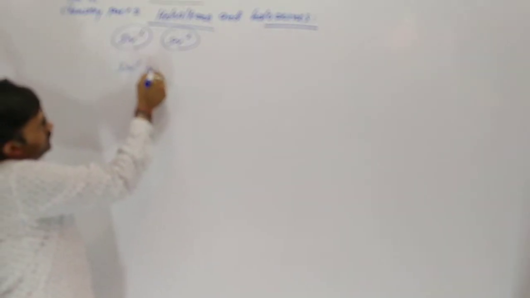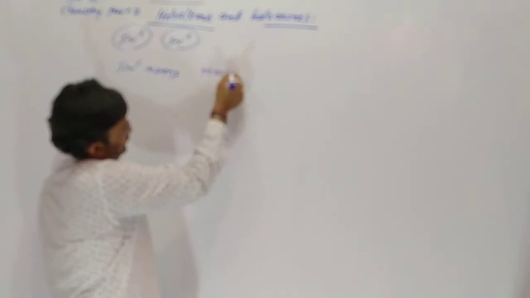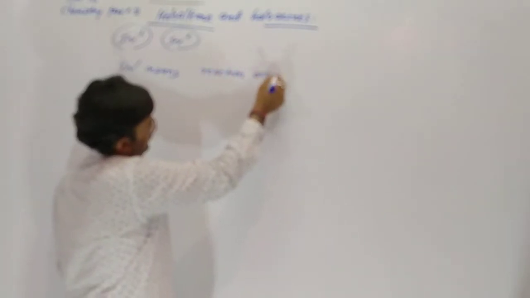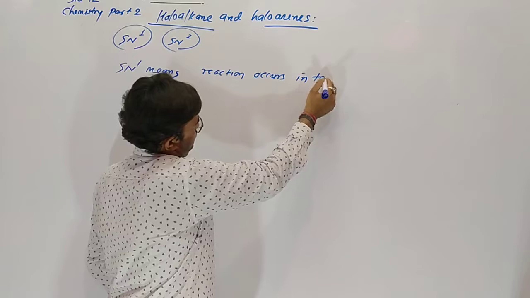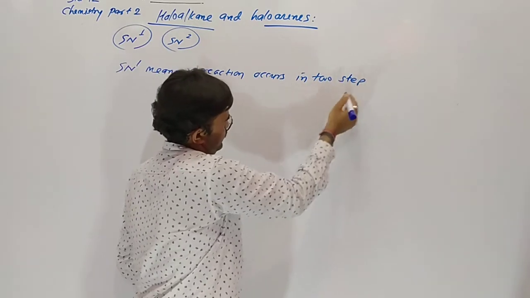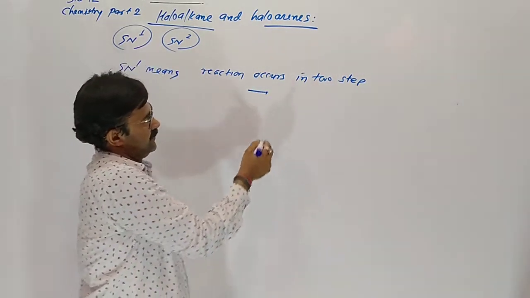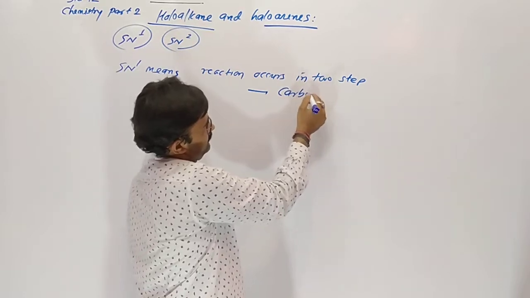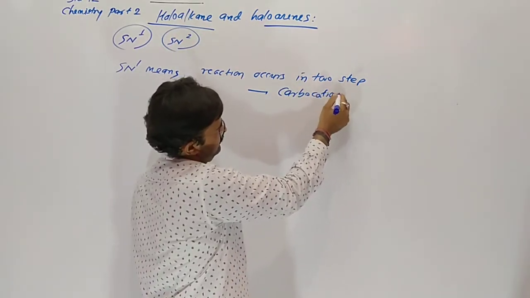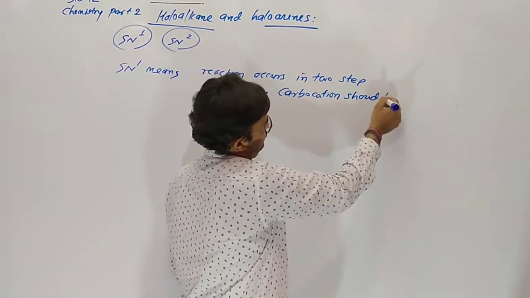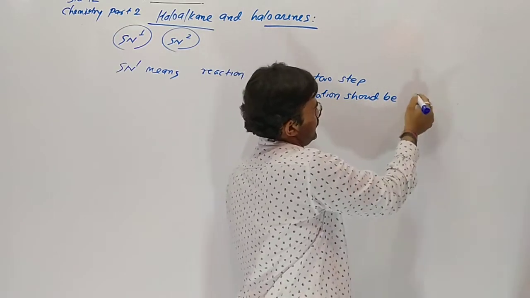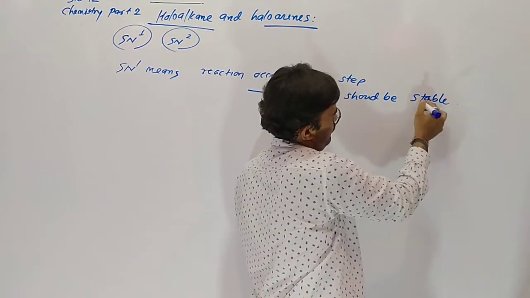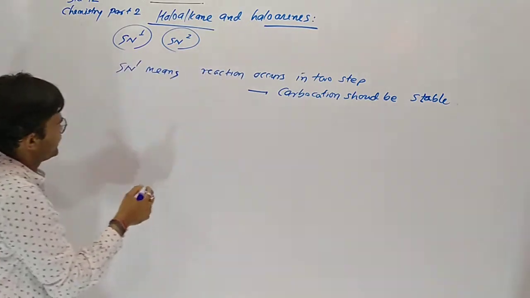SN1 means the reaction occurs in two steps, and the carbocation should be stable, so it gives SN1.